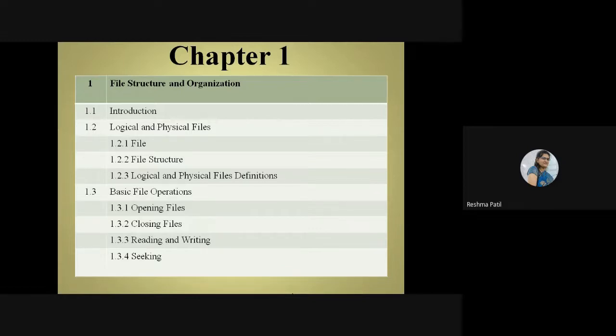In logical, you are thinking what I am going to store there, how I am going to store it, how I will access it. That is a logical file: what data you are going to store, what operations you are going to perform.